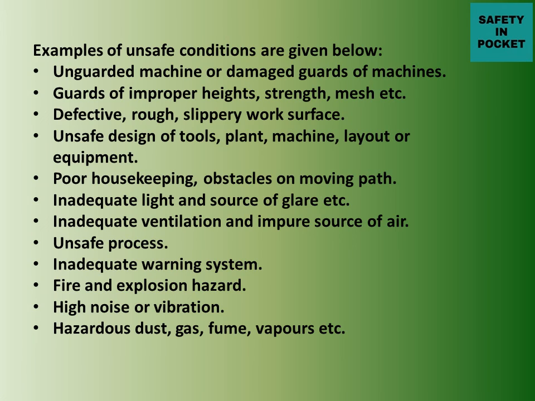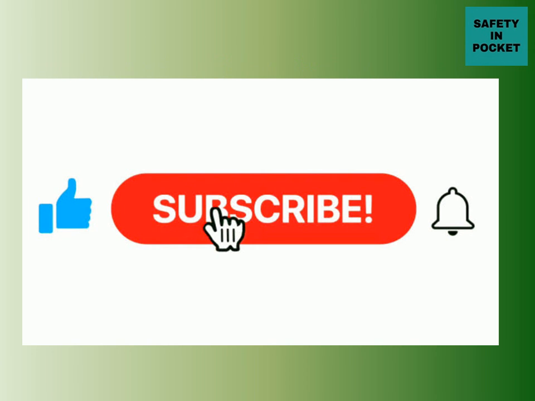In our industry, we have to keep warning systems everywhere. Due to those warning systems, one person can be cautious about the existing hazard, but not if they are unavailable in the work area. Fire and explosion hazards. High noise or vibration. If the noise and vibration is very high, we have to control it. Hazardous dust, gas, fumes, etc. They also may lead to an accident.